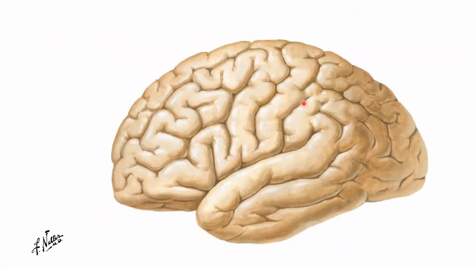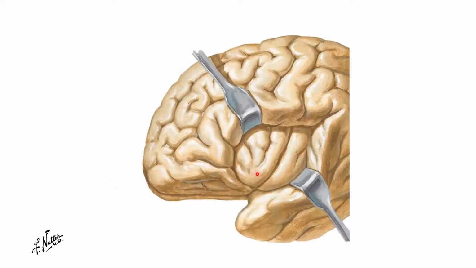Now for the insula, we know that there will be the lateral sulcus of Sylvius. If we pierce the two lips of the lateral sulcus and look deep within inside, we will enter the insula.